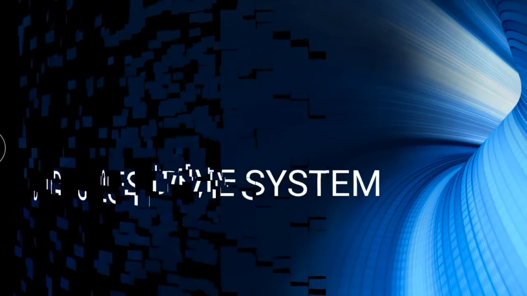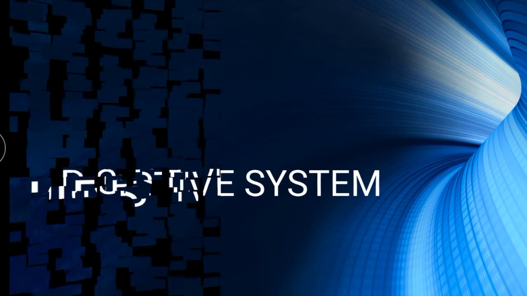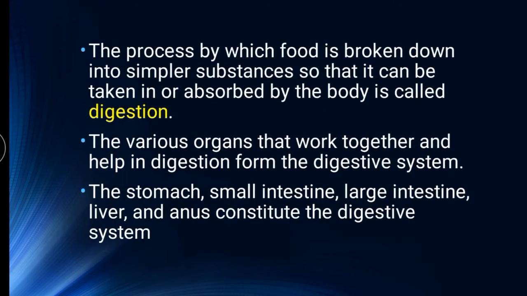So next one, digestive system. We will start it, not go into it deeply. The process by which food is broken down into simpler substances so that it can be taken in or absorbed by the body is called digestion. You are eating rice, chicken, mutton, parota, everything, in big pieces, through our mouth. Our teeth will chew them into smaller substances.